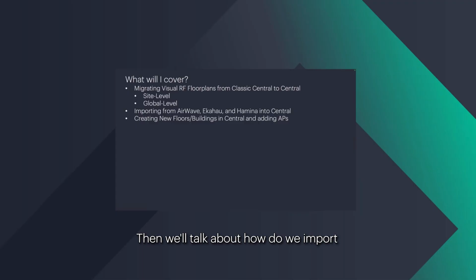Then we'll talk about how we import floor plans from Airwave or our third-party partners like Ekahau or Hamina. I'll do a demo on how we bring Hamina into Central. The process is the same, be it for Airwave, Ekahau, or Hamina. The import step is the same across all three platforms. And lastly, I'll also demo how we create new floors and buildings in Central, and how we add APs. I'll also give a quick demo on autolocate.